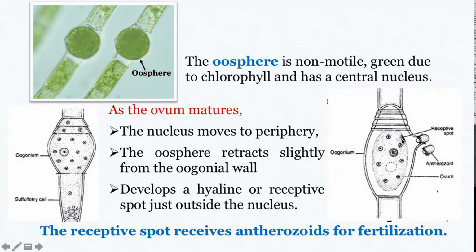As you can see here, this is a receptive spot, and it is this spot that receives the antherozoids which enter through the oogonial wall and effect fertilization. So this is the cell which got transformed into the oogonium, and you can see here the oosphere.